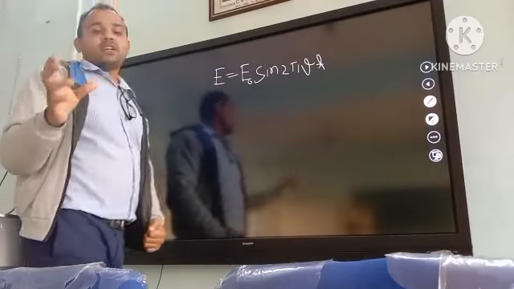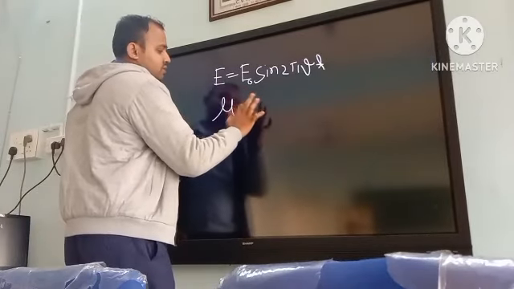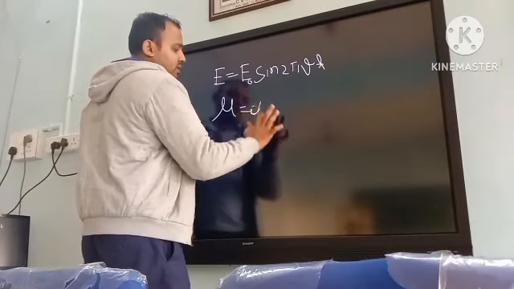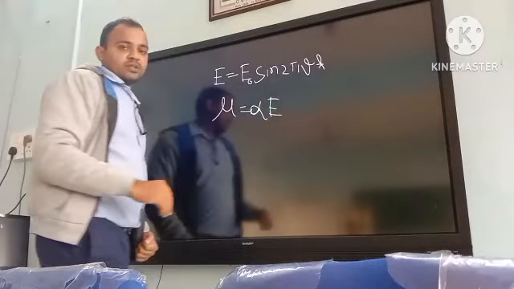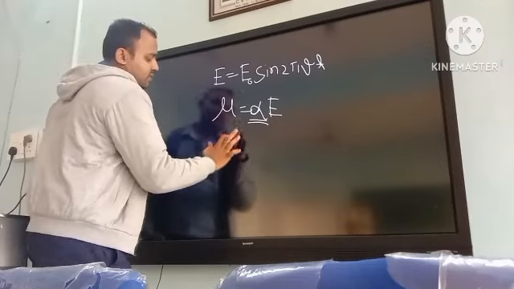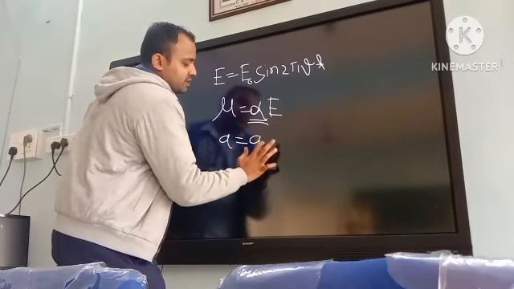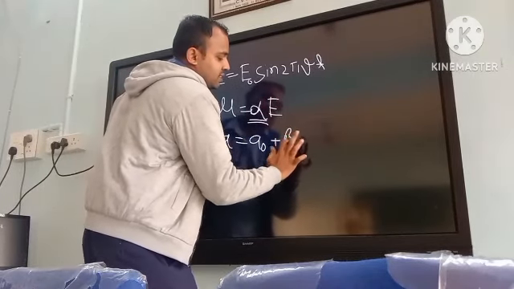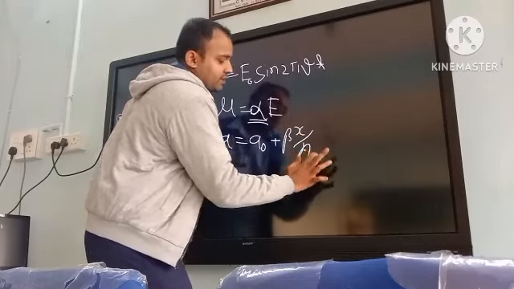Now the dipole moment also has a formula: mu equals alpha into E. This alpha is the polarizability, and this alpha is defined as alpha naught plus beta into x by a.